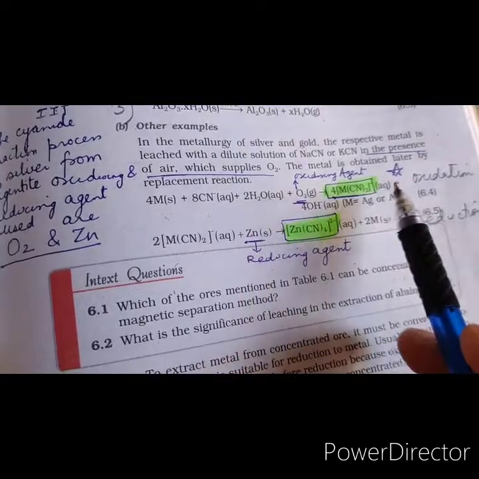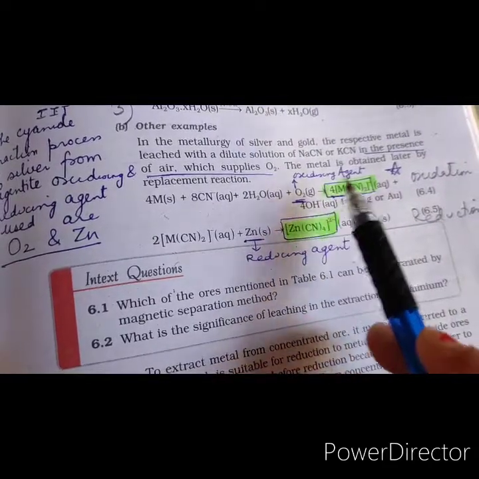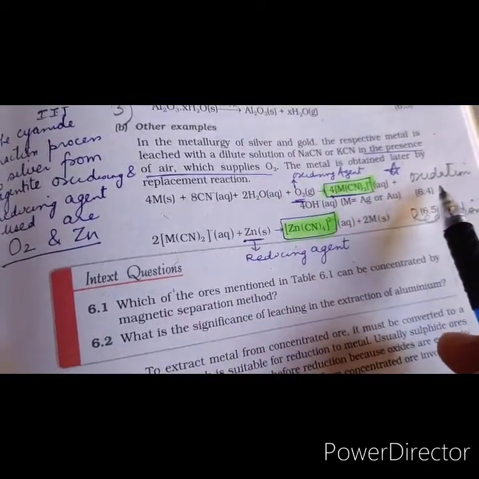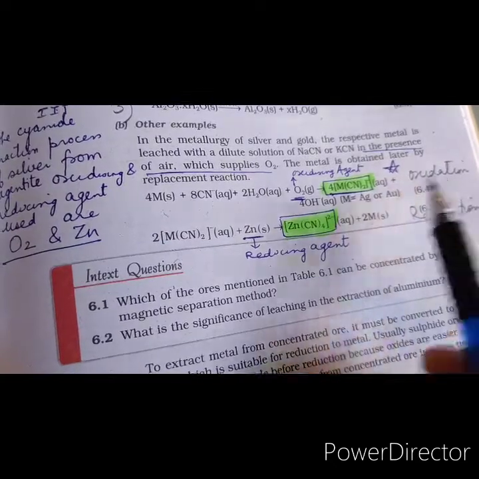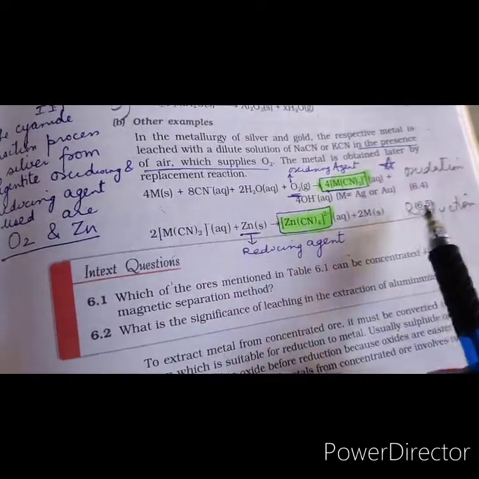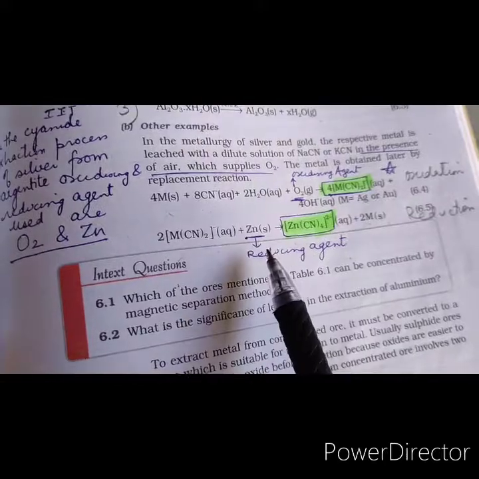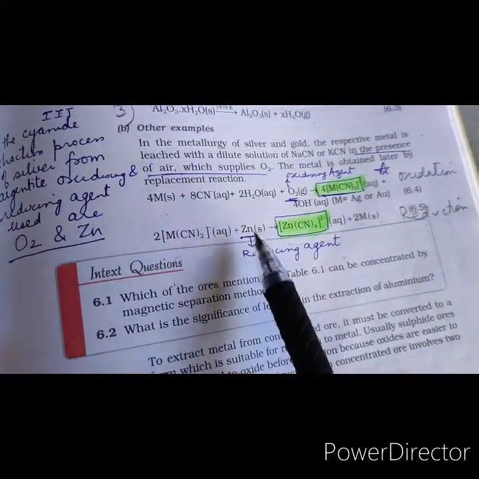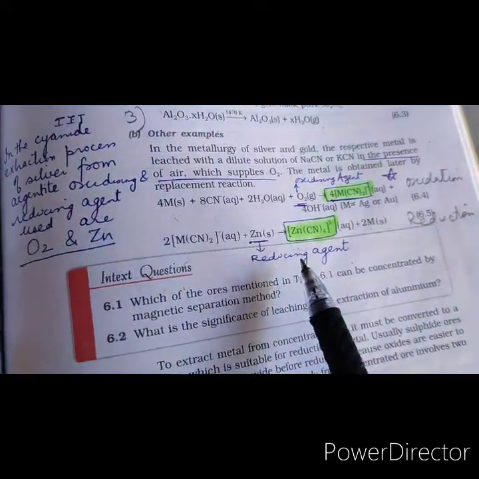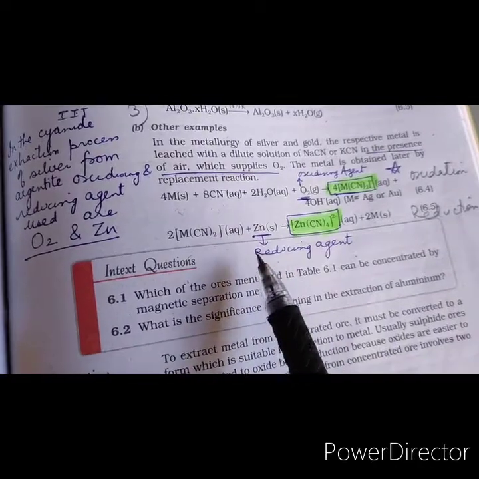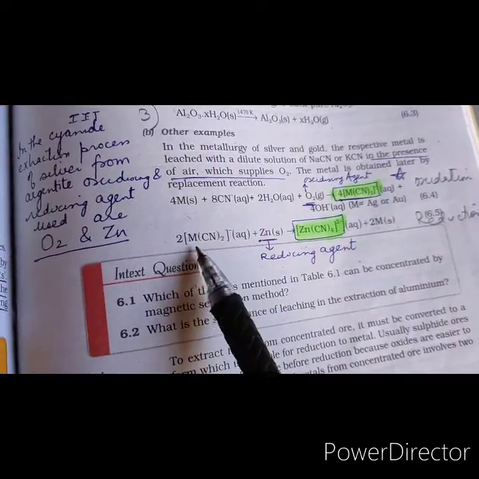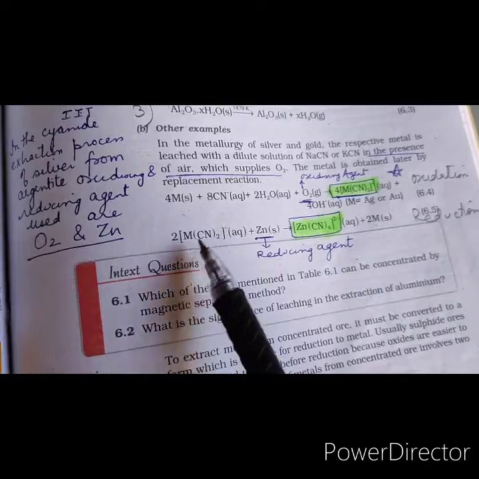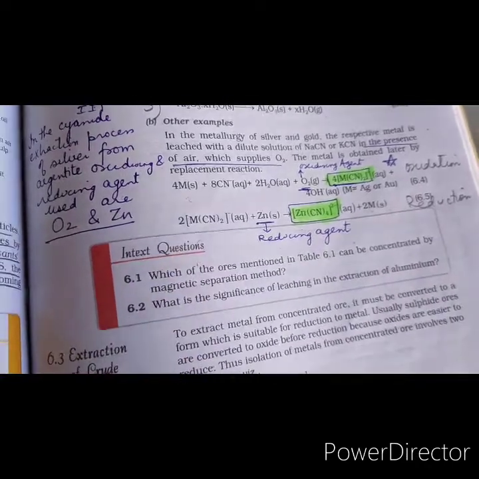Here you can see in the first step, oxygen is the oxidizing agent. The oxidation process is taking place here, and in this step the reduction is taking place. So the question generally comes, what is the role of zinc? You can write that zinc is acting as a reducing agent. Also you can write that zinc is an active metal. It can displace the metal from its complex.